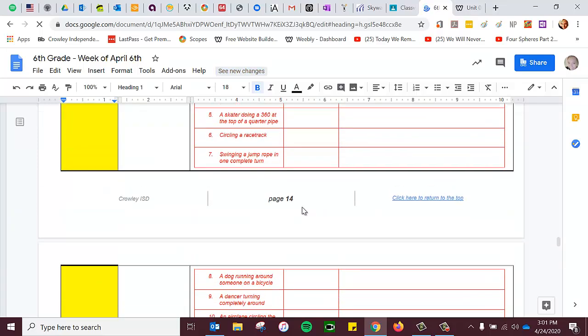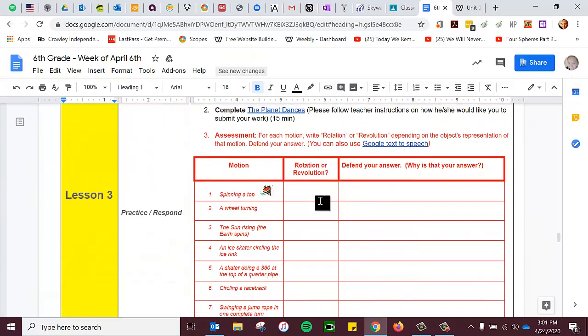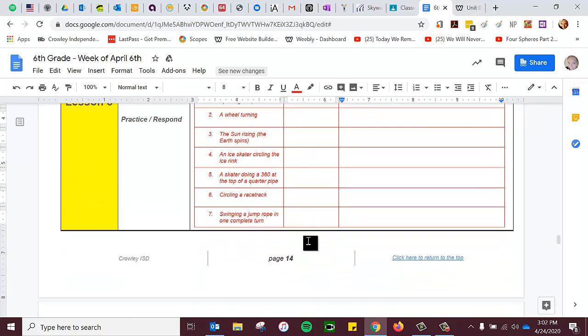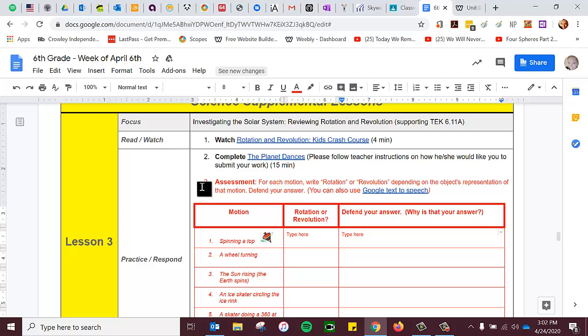Here's something to fill in. Anytime you see anything in red, that means that you need to type in your answers in here. So you can just click here and type here, and you can also click over here and type here. And then when you're done, you make sure that you submit the assignment. Several of you, I've returned these back and said that you need to complete the chart or something like that. And that is how you do that. These charts are super easy. You just go in there and you type in them.